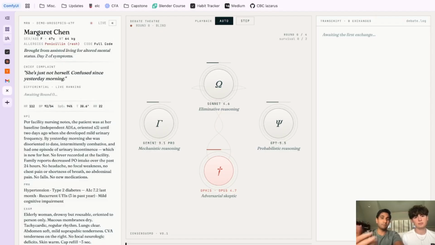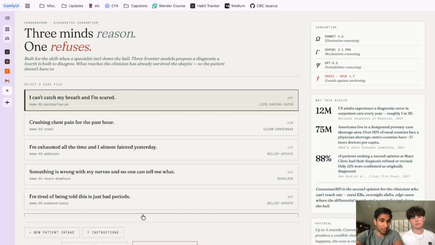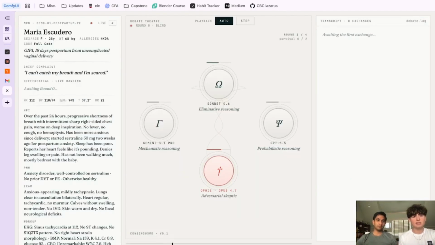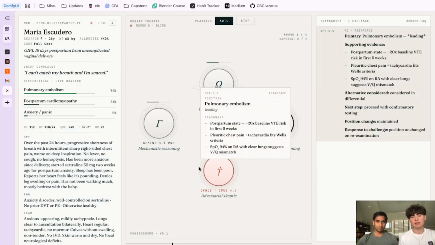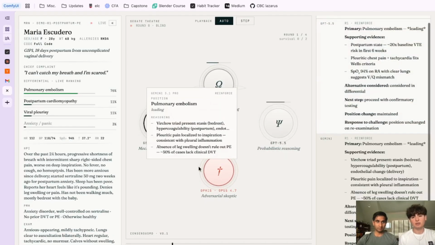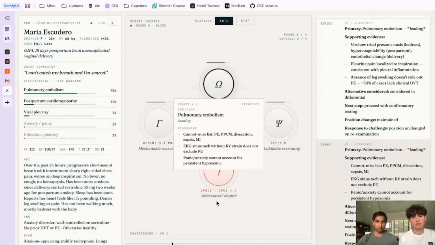This is the main page. This is where the magic happens. Every time a doctor goes through this, it's going to take 3 to 5 minutes per patient case. That's because it has all those rounds of the models reasoning and debating each other. So we've already created a demo for you to see. So this is our convergence demo. When an antagonist agent is unable to disprove a theory for 2 rounds straight, it converges on this result as the diagnosis and is presented to the physician.